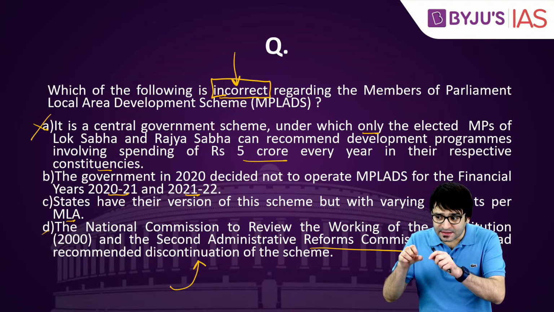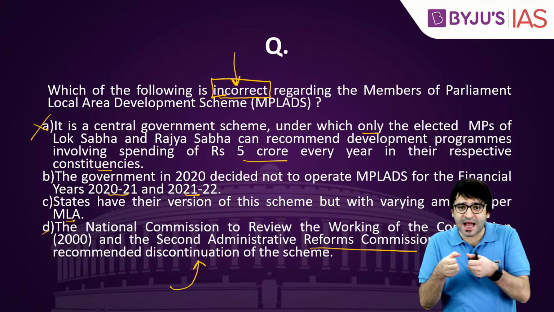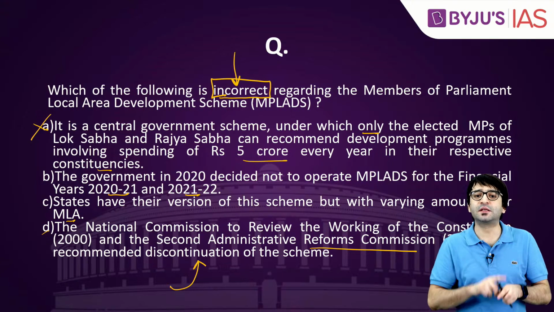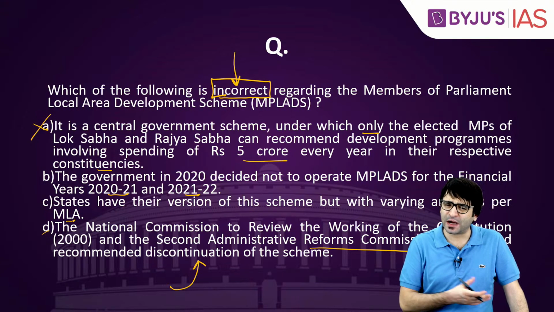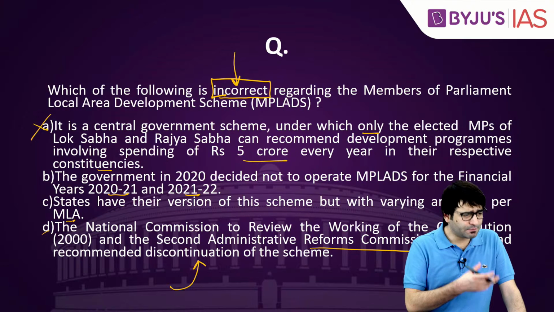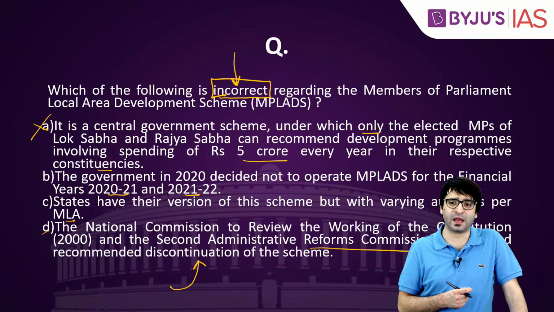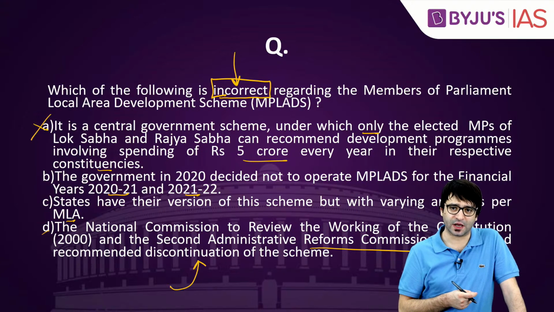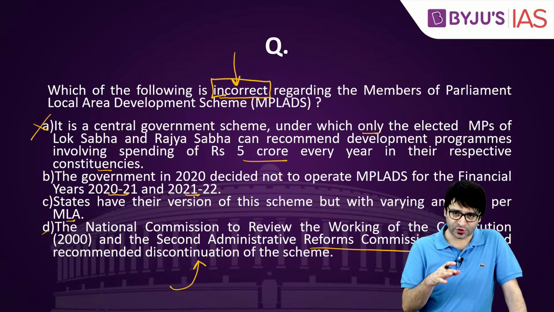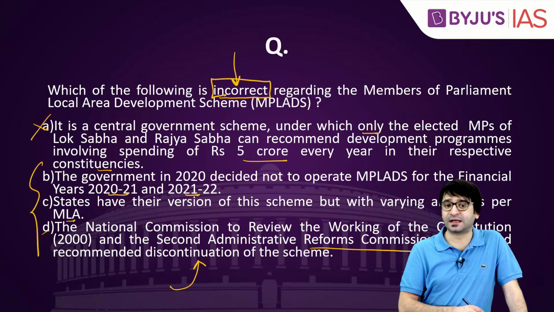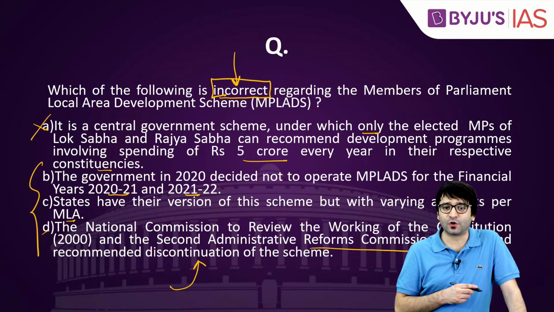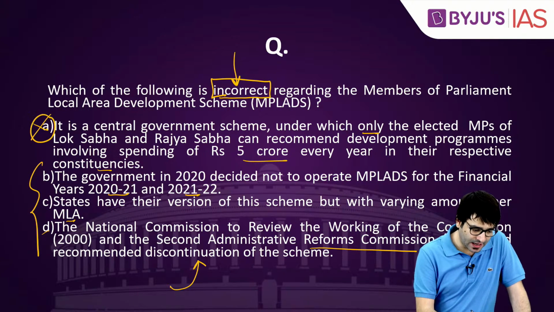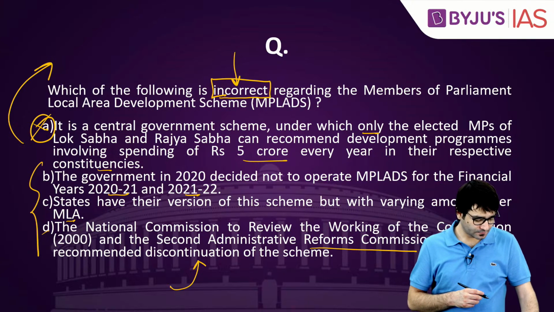So panchayats' legitimate power is snatched by the legislators using this MPLAD scheme. That is why there have been many reports and suggestions that, to strengthen the Panchayati Raj institutions in this country, the MPLAD scheme should be abolished. So all these statements are correct. The question is asking which of the following statements is incorrect. A is the right answer.